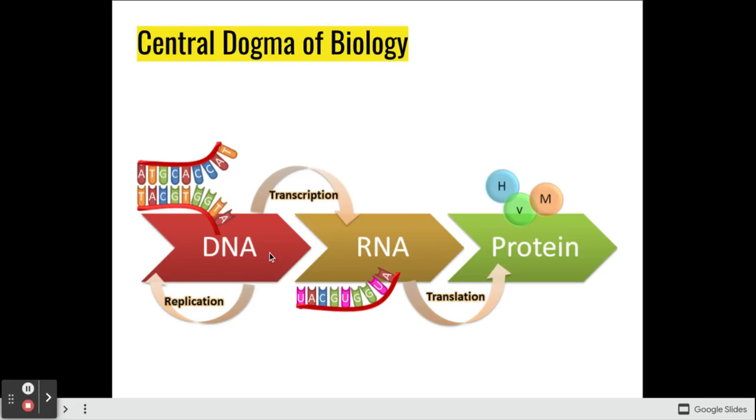The central dogma of biology basically says that DNA will be converted into RNA, which will then be converted into a protein. And we know that genes are found in DNA and they create our traits. Well, one of the things that we are going to learn is that proteins actually create the traits that we have. And so DNA, the code, gets converted into RNA, which eventually gets created into proteins. So the code is passed from the DNA to the proteins. And that's how we get our traits.